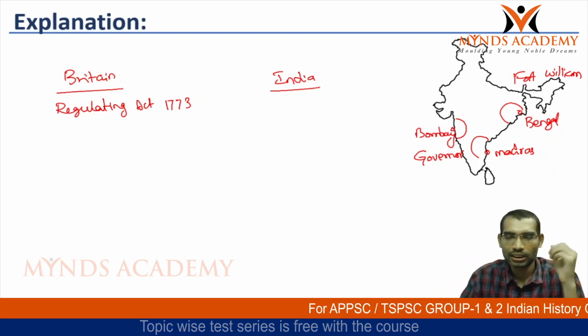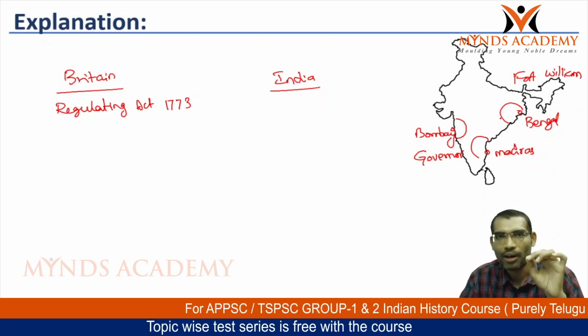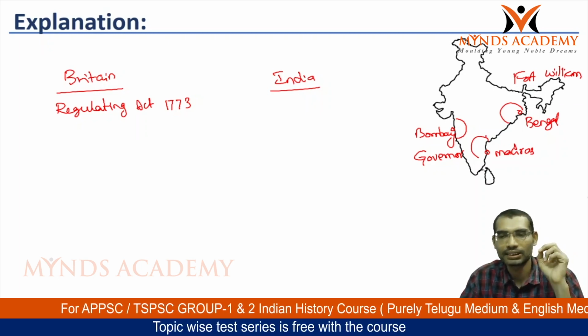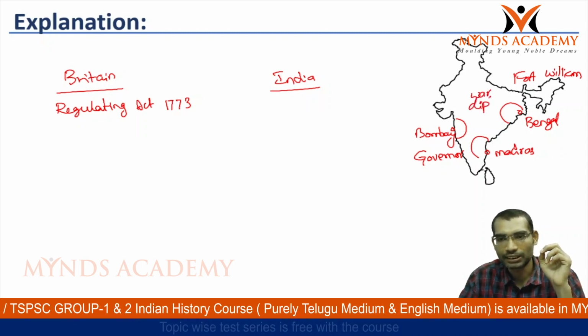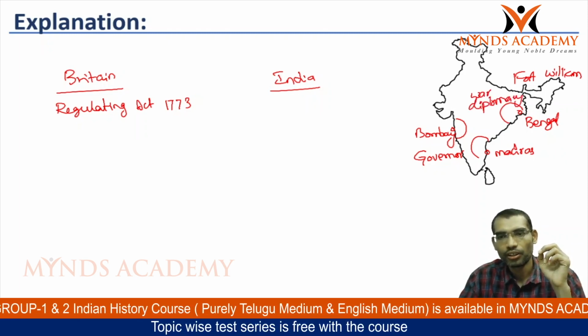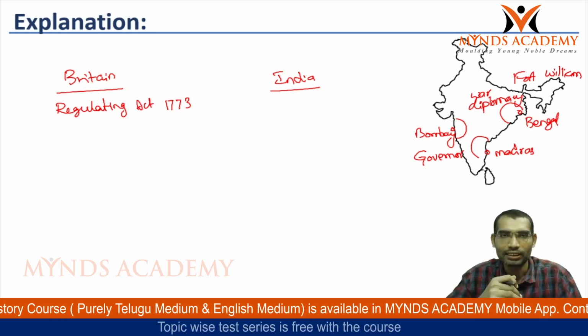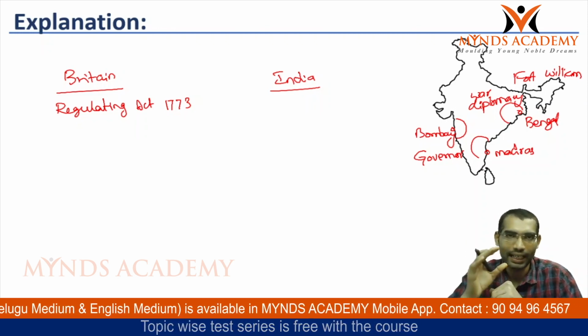This means the Fort William governor also looked after some aspects of the Madras and Bombay Presidencies with respect to war and diplomacy, having control over Bombay and Madras as well.